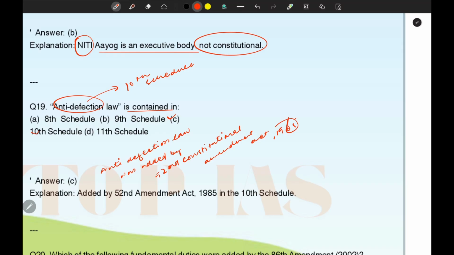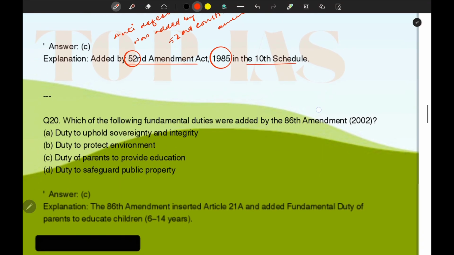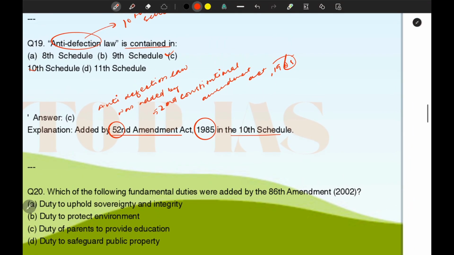So this is an important point: the anti-defection law is added by the 52nd Constitutional Amendment Act of 1985 in the 10th schedule. So the next question that we have is, which of the following